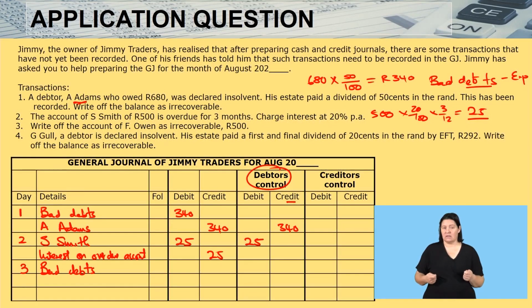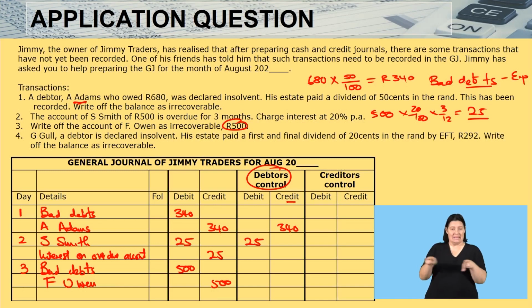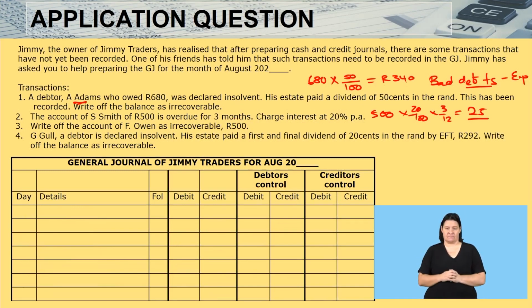So I'm bringing it to my debit side. How much was he owing? 500. Then the account to credit is FON, and I'm crediting it with 500. Once I credit a debtor with 500, I must come to the debtor's control and do the same on the credit side, 500.